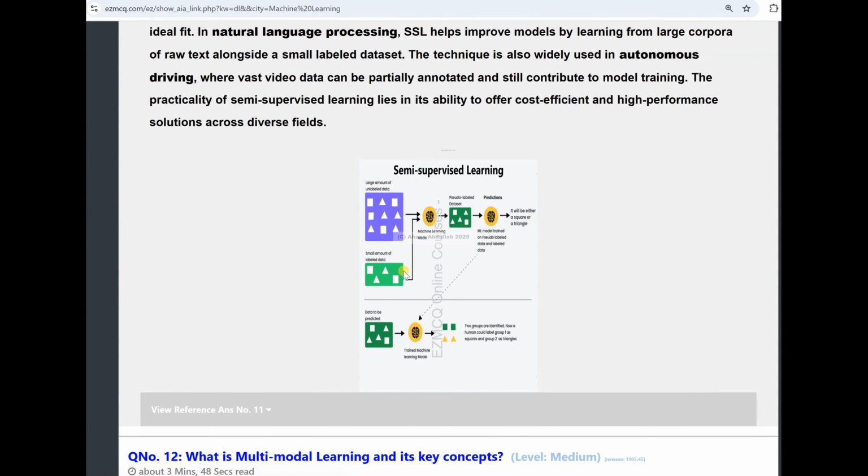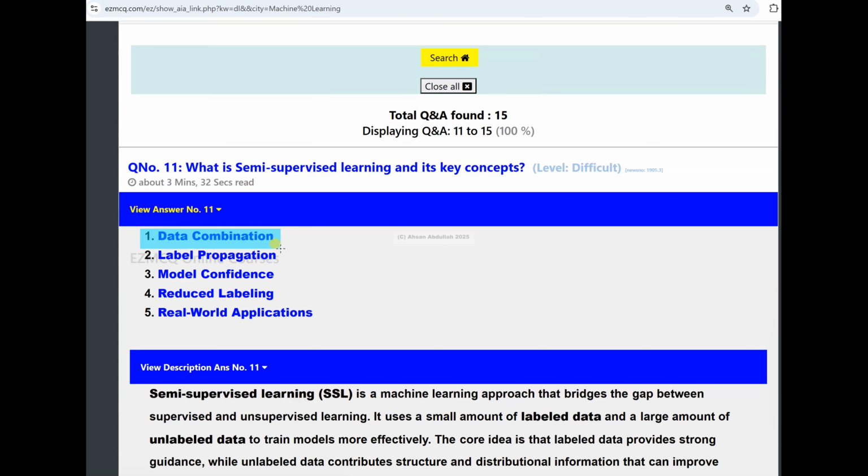So what is meant by data combination? I'm talking about this data combination. As I've already explained, semi-supervised learning combines a small amount of labeled data with a large amount of unlabeled data. What it does is that it endeavors to improve the learning efficiency. And how does it do that?